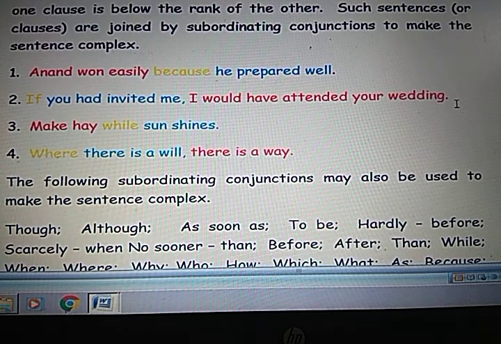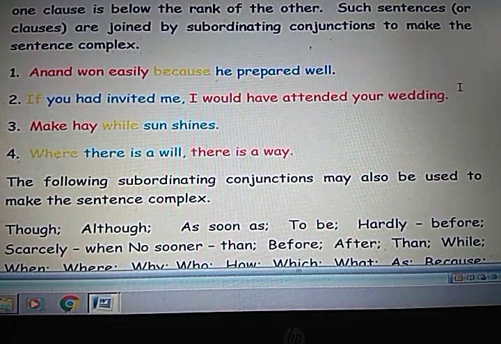But here you should always remember, after a subordinate clause, you should place a comma. Like where there is a will, comma, there is a way. If you had invited me, comma, I would have attended your wedding. So, if you bring the subordinate clause to the beginning, after the subordinate clause you should place one, what? Comma. That thing you should remember.